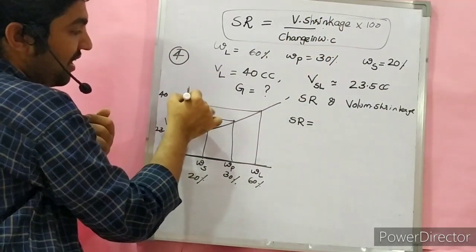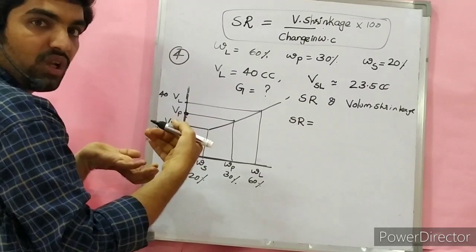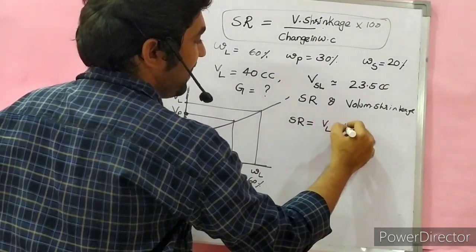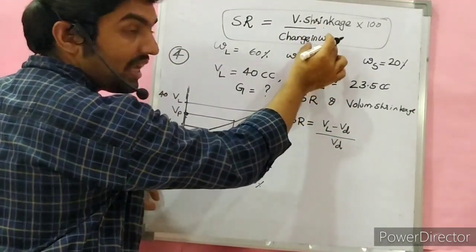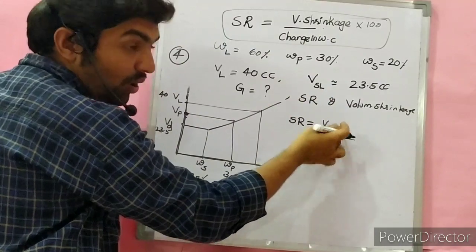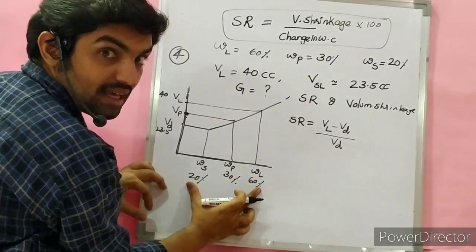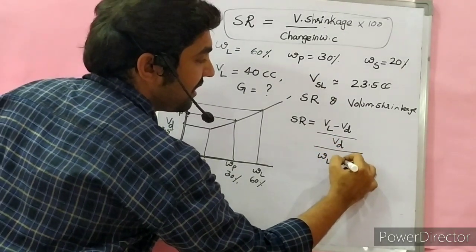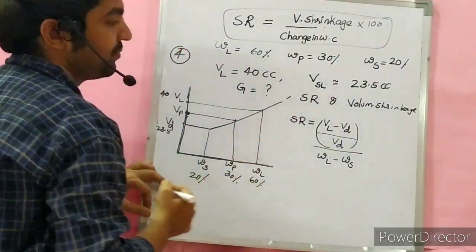Volumetric shrinkage is the decrease in the volume of a soil sample, so VL minus VD upon VD, divided by the change in water content corresponding to that shrinked volume, WL minus WS. This is shrinkage ratio.